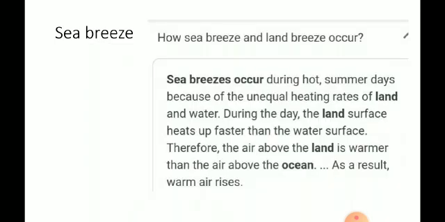How do sea breeze and land breeze occur? Sea breezes occur during hot summer days because of the unequal heating rates of land and water. During the day, the land surface heats up faster than the water surface. Therefore, the air above the land is warmer than the air above the ocean. As a result, warm air rises.